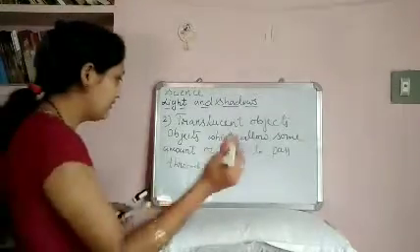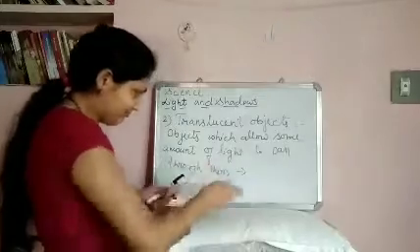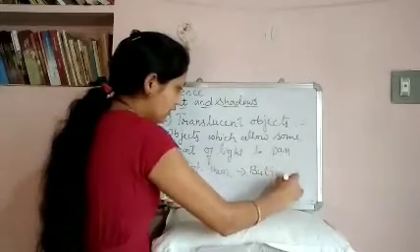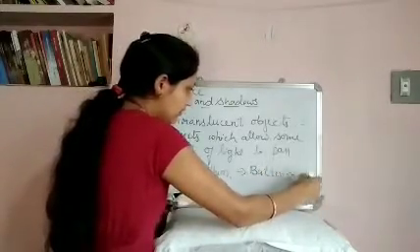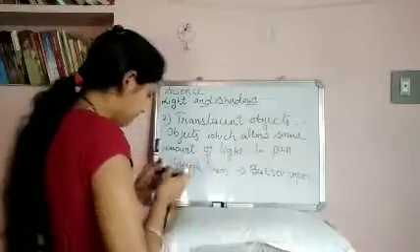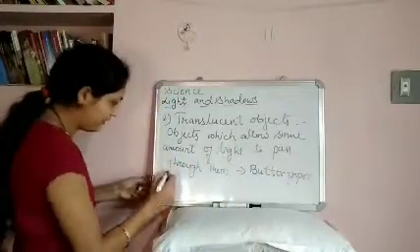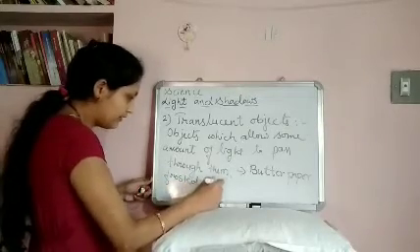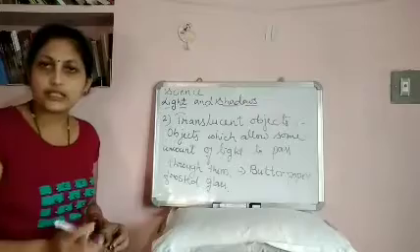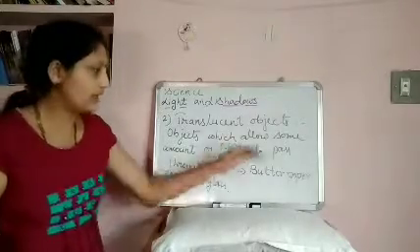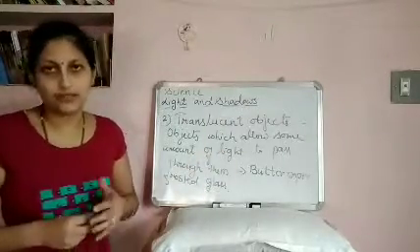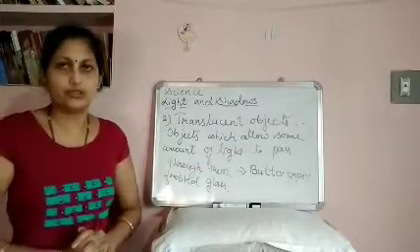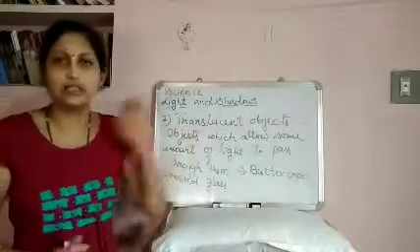Examples: butter paper, tracing paper, frosted glass, etc. These are all examples of translucent objects. They allow partial light to pass through them and we can see blur images. Such objects are called translucent objects.